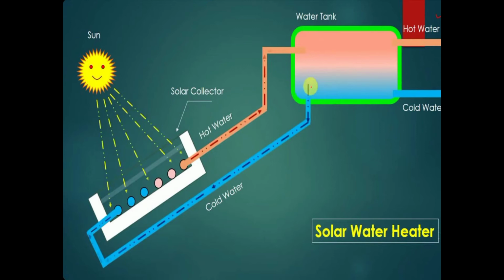Because of this, the thermosiphon principle occurs due to the density difference. The hot water has a low density, and because of the low density it is at the upper side of the water tank, and cold water has a high density, and because of the high density it takes place at the lower side of the tank.